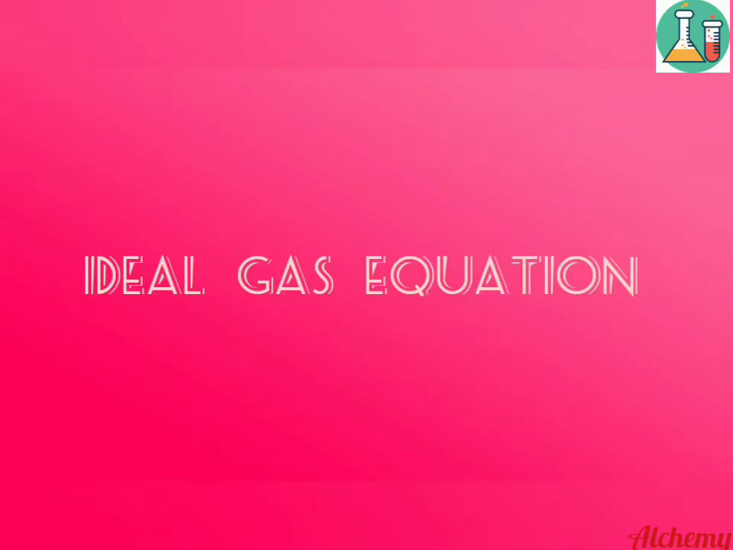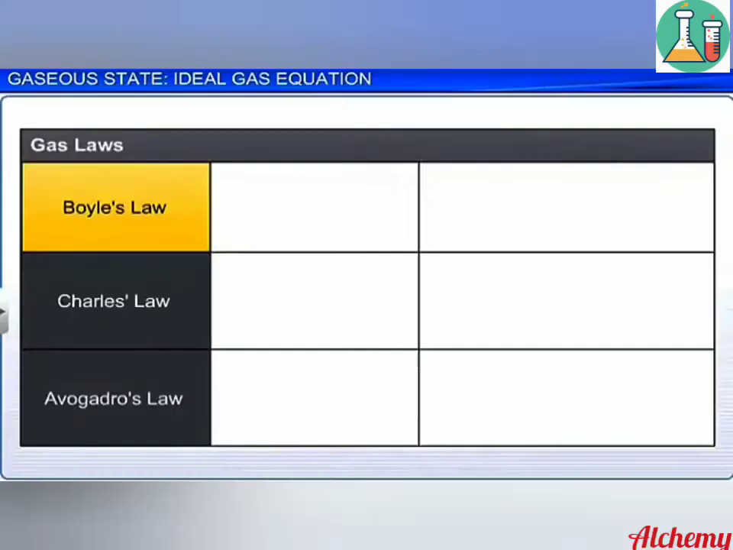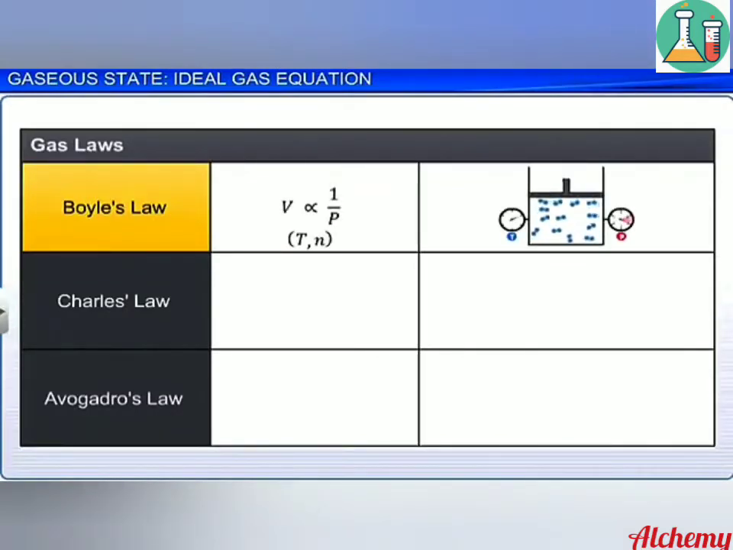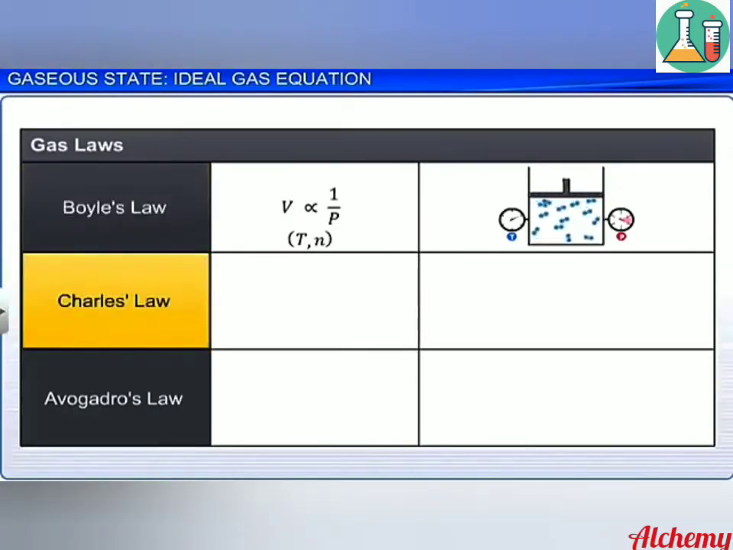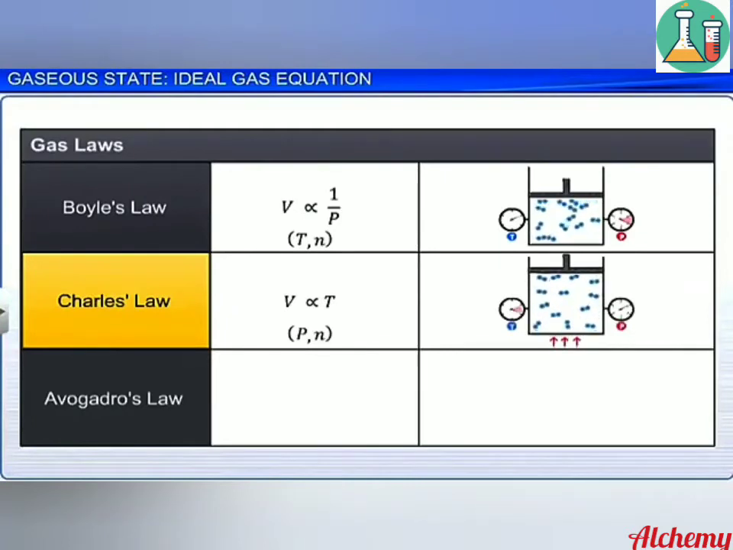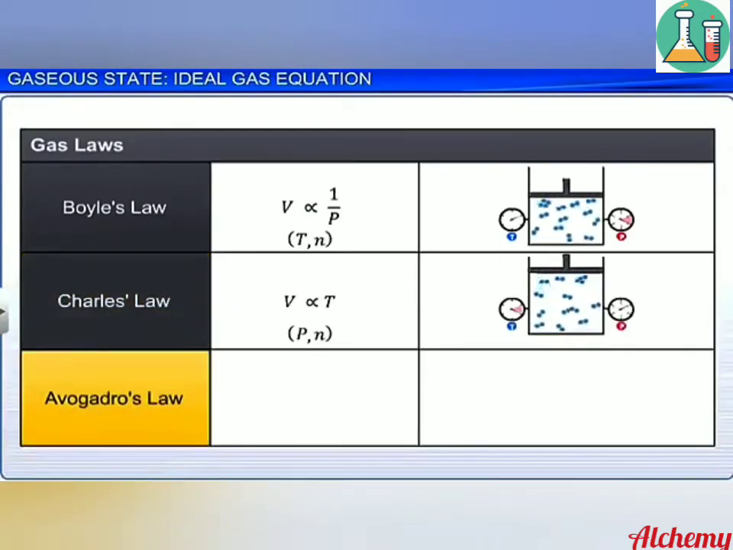Now, combining Boyle's law, Charles' law and Avogadro's law, we will derive the ideal gas equation. Boyle's law describes the relationship between volume and pressure: volume is inversely proportional to pressure at constant temperature and number of moles. Charles' law describes the relationship between volume and temperature: volume is directly proportional to temperature at constant pressure and number of moles. Avogadro's law describes the relationship between volume and number of moles: at constant temperature and pressure, volume is directly proportional to number of moles.